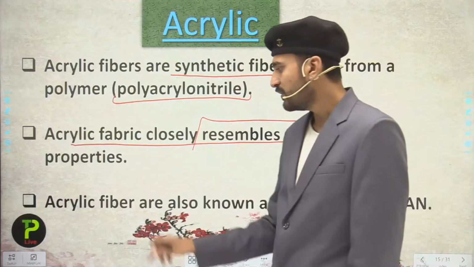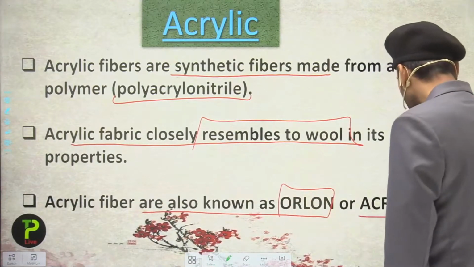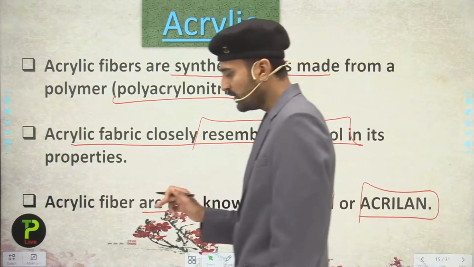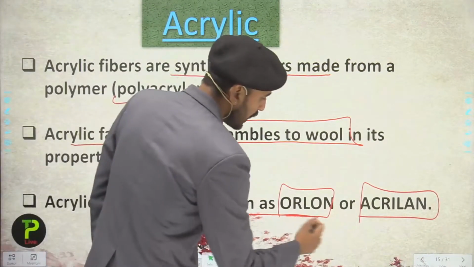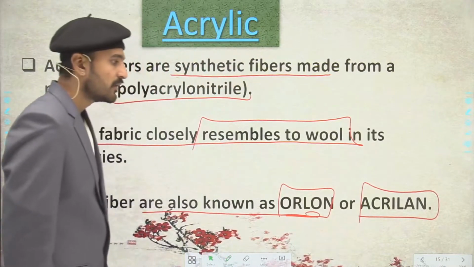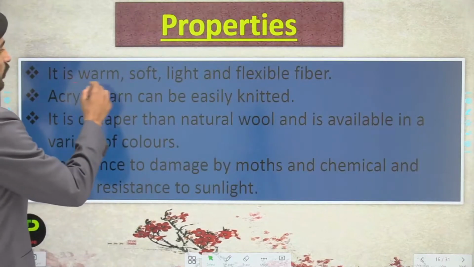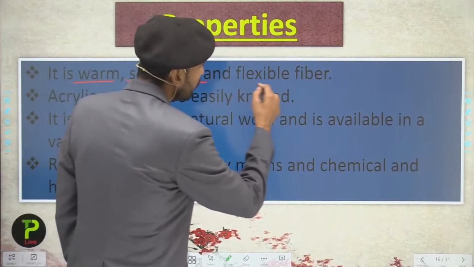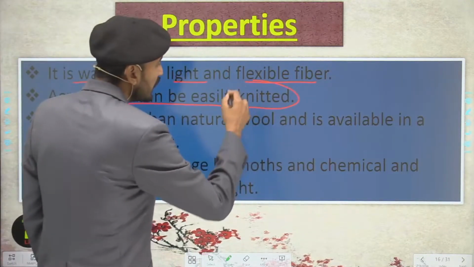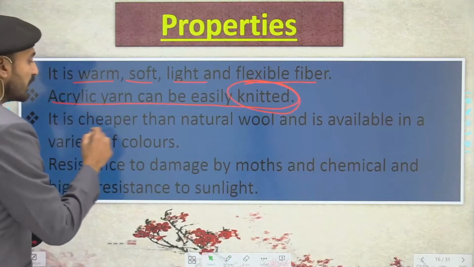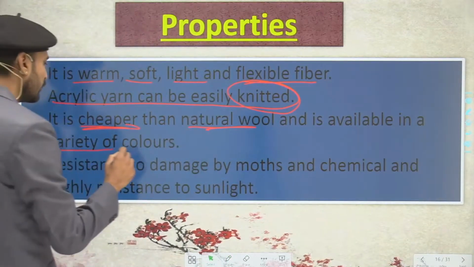Remember this part, students. Acrylic fibers are also known as Orlon or Acrilan. So these are the names given to the acrylic fibers. Just see the properties here: it is a warm, soft, light and flexible fiber. Acrylic yarn can be easily knitted. It is much cheaper than natural wool and is available in a variety of colors.